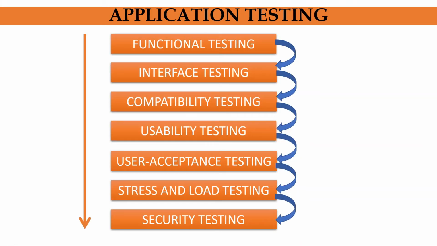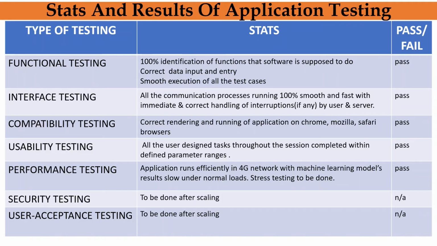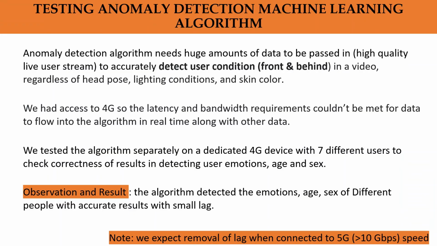Application testing was done based on these 7 parameters. From the results of application testing, we can see the app performed greatly in 5 tests. We had access to 4G connection only, so the machine learning model's results were slow under normal loads. Anomaly detection machine learning algorithm needs huge amounts of data to be passed in to accurately detect user condition. With 4G, latency and bandwidth requirements couldn't be met for data to flow into the algorithm in real time along with the other data.